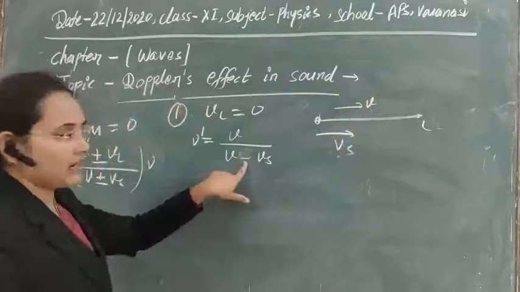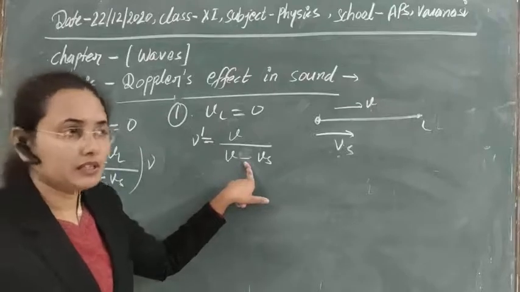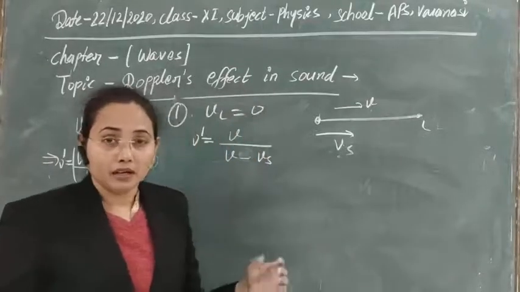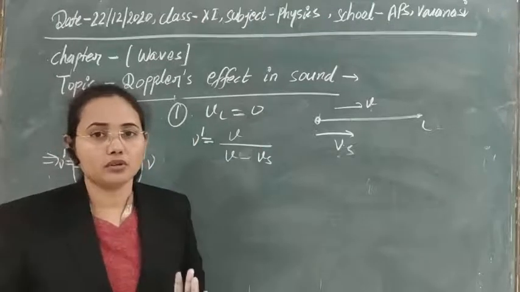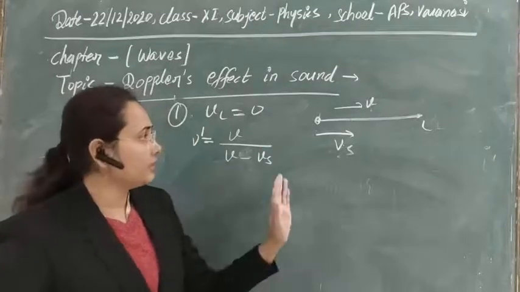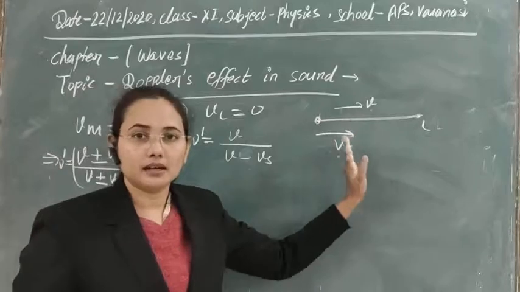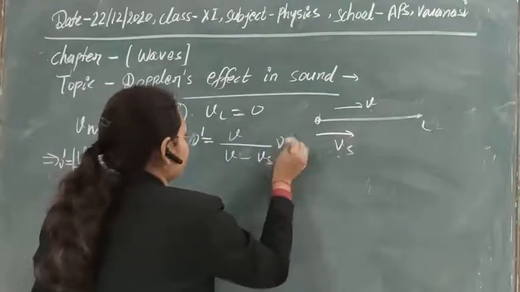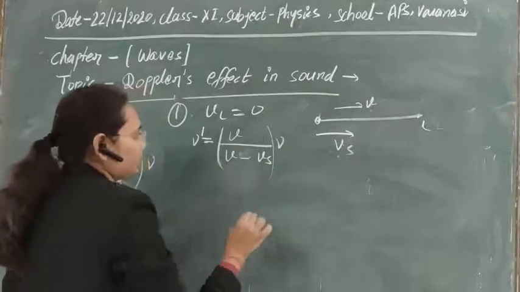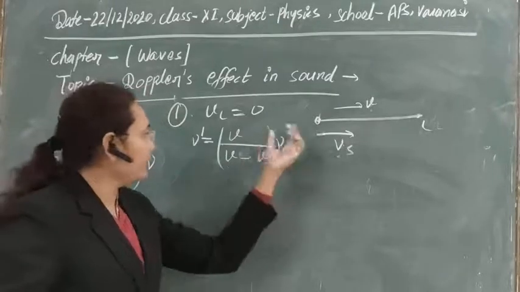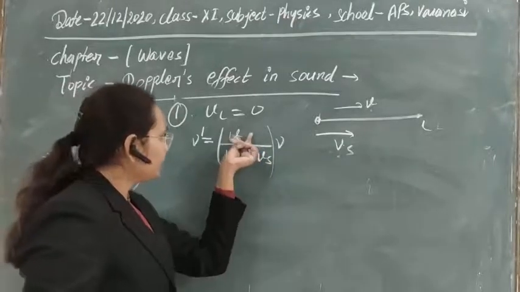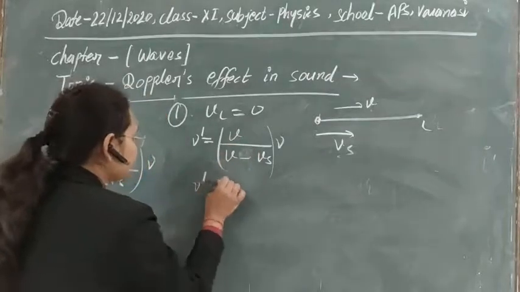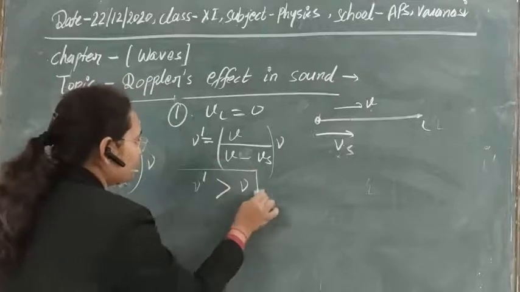So here we will take the minus sign. Don't be confused with it. If they are moving in the same direction, the velocity should add up? No, there should not be addition of velocity, as there is a decrement in distance taking place here. So in this case here nu dash. Here the numerator is higher than the denominator, so obviously this nu dash will be greater than nu in this case.